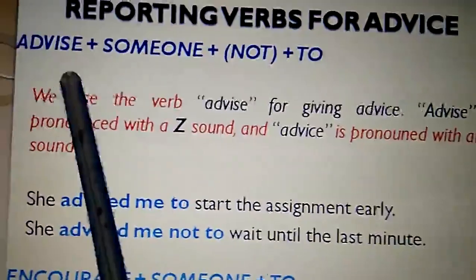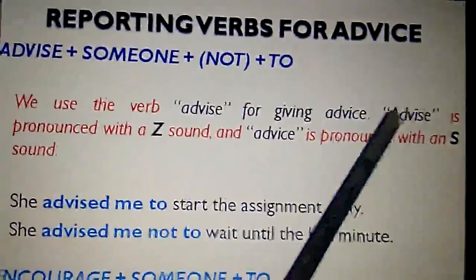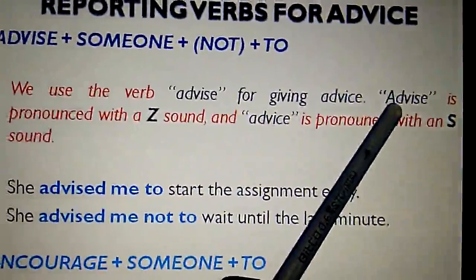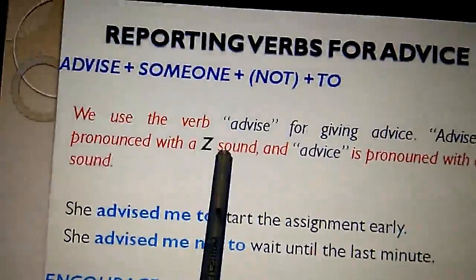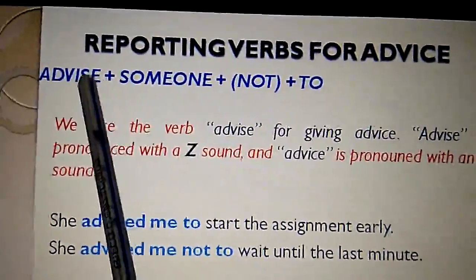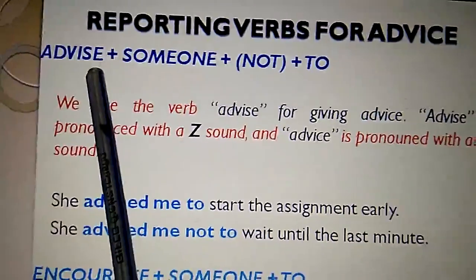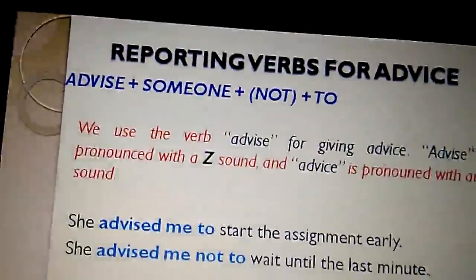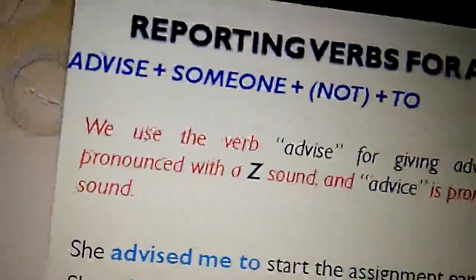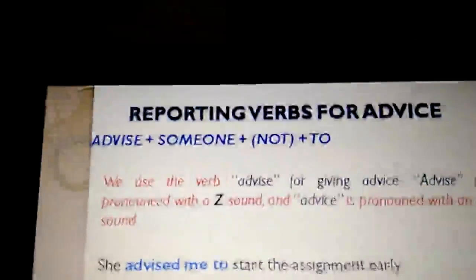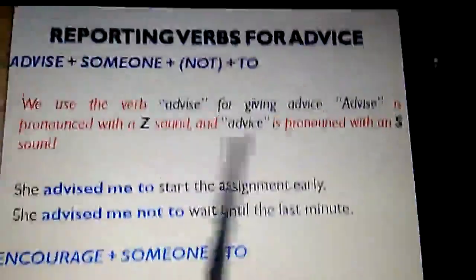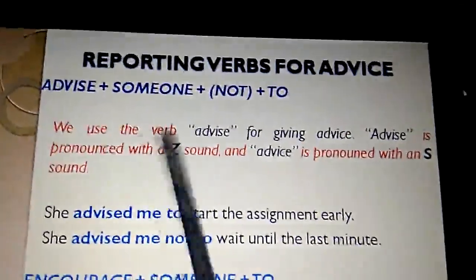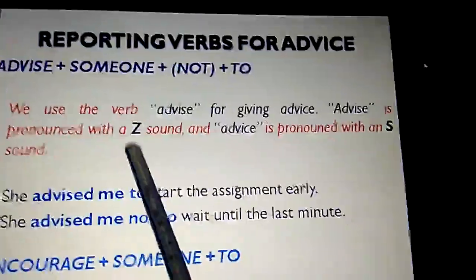And here, one exceptional thing we have to remember is that advise is pronounced with a Z sound. If it ends in SE, it is denoting a verb. If it ends in CE, then it is denoting a noun. So the difference is in the ending when we spell it out.